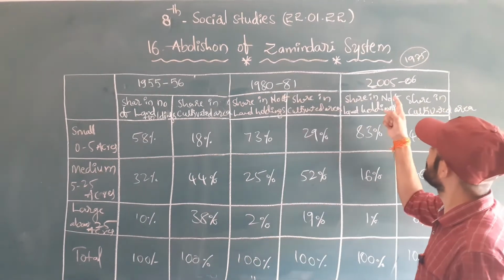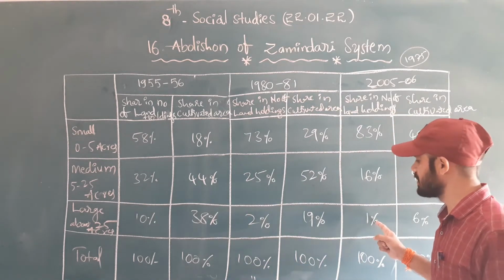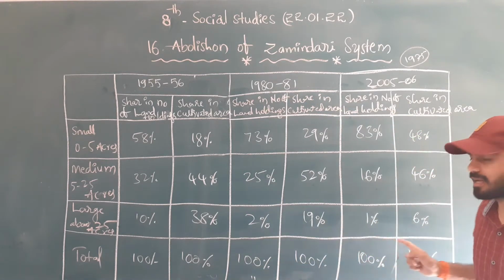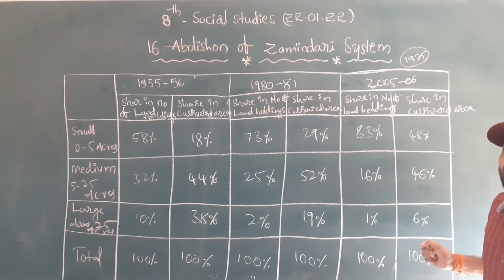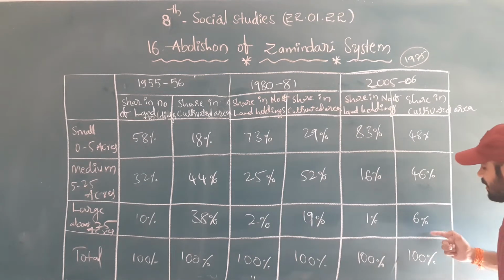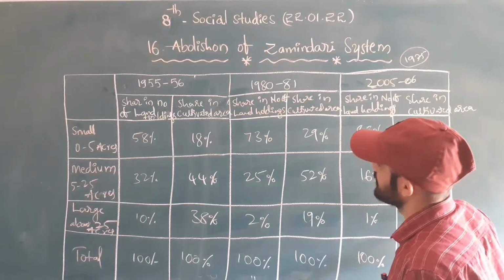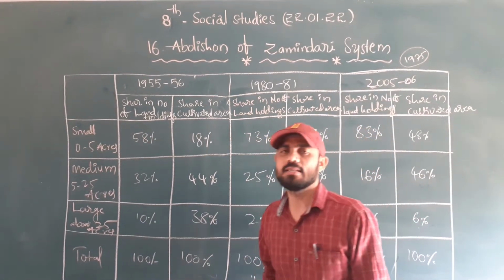But when it comes to 2005-06, only 1%. But when it comes to domination, it will decrease. Why? Because most of the dominant landlords have lost their lands, right? The 6%, right? This is the table.